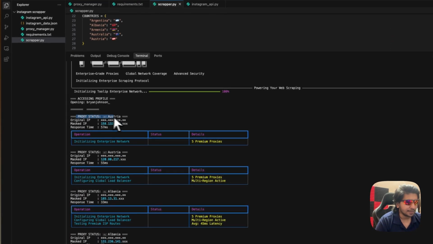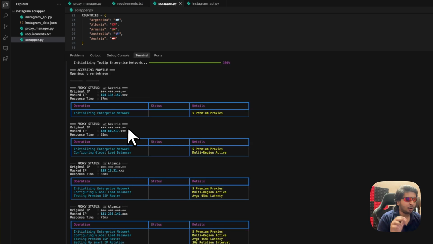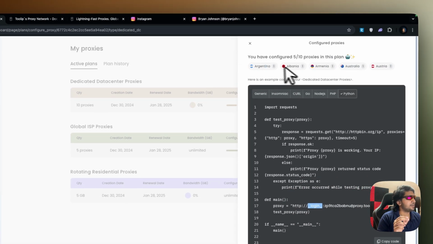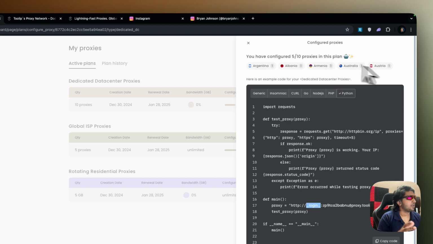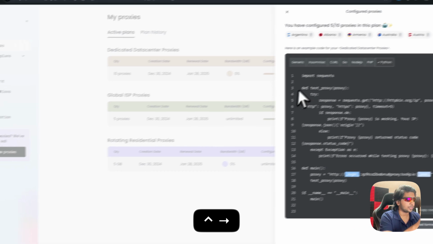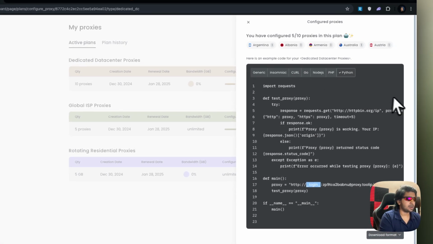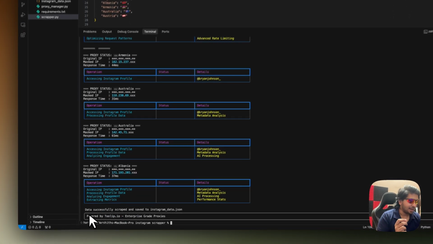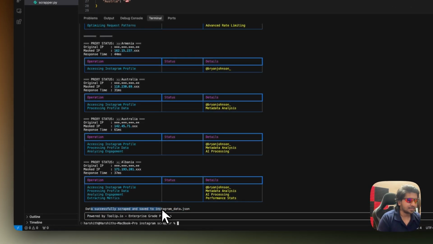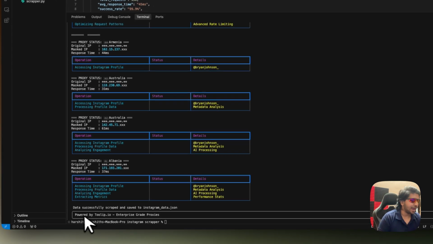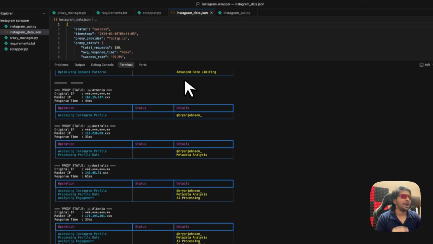So first, if you can see, this proxy status and all the countries that we actually took, like Austria, Albania. So everything that we basically took from our dashboard, it's currently there, right? Argentina, Albania, Austria, all right, Australia as well. So you can basically see that it's actually using the configuration that I have copy pasted from here, and that's how easy it is. That's literally how easy this is. And guys, yeah, data successfully scraped and saved in Instagram data JSON. This is where it's been completely saved and powered by tulip.io enterprise grade proxies.